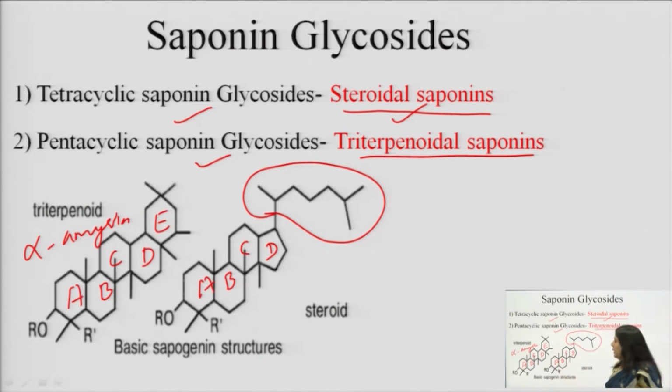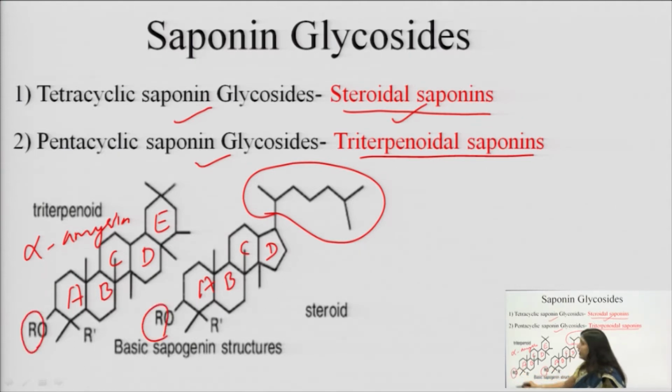In both the structures, this R at the third position is showing the presence of the sugars. So, this is a glycoside, so it has to have certain glycones. The glycones are generally attached at the third position of these structures.